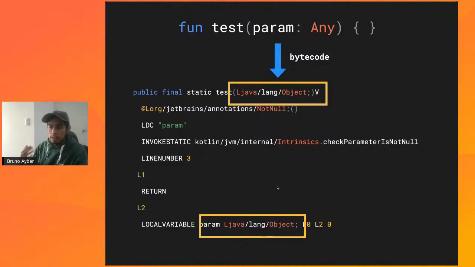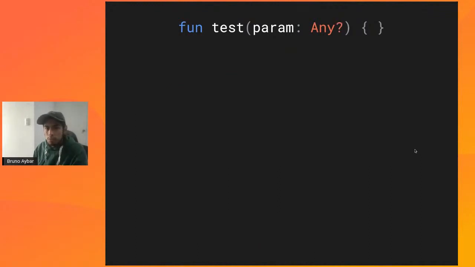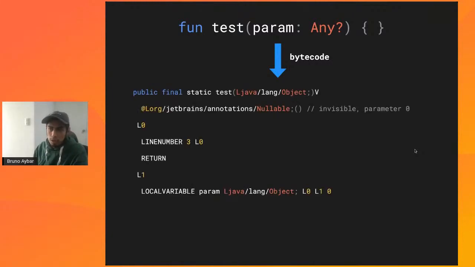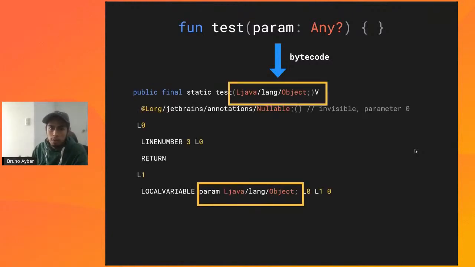It does have some annotations and some specific code regarding checking for not null, but at the end of the day, it's an object type, right? And if we see the counterpart with any optional, we will notice that the bytecode is pretty much the same. We no longer have the null checks, but it's still represented as an object. So this is something that only exists while we're writing our code, but at compile time, it's exactly the same. So this is a concept that no longer exists after compilation.